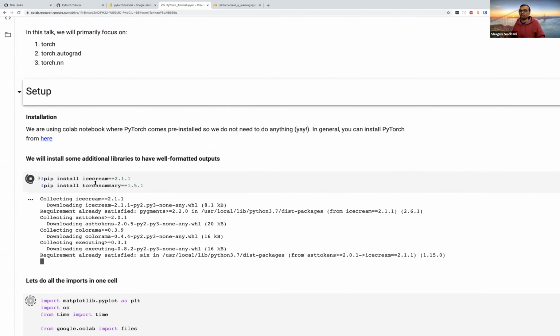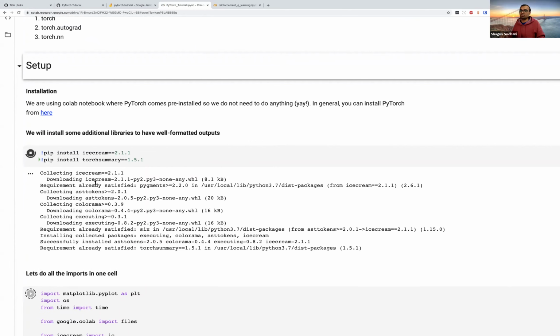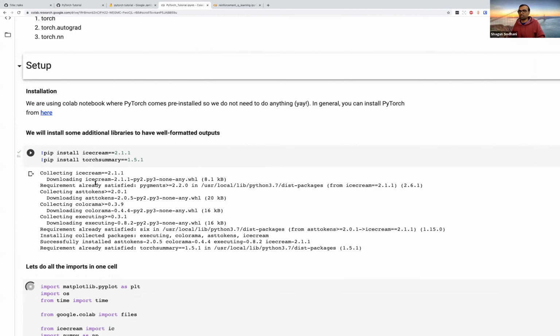In this case, I am going to install PyTorch and specifically use version 1.9.1. I think the default version that it would come with is 1.9.0. So that's the only difference. Along with PyTorch, I'm installing a bunch of other libraries just to have well-formatted outputs. They are not strictly needed. This is just so that the output looks cleaner.